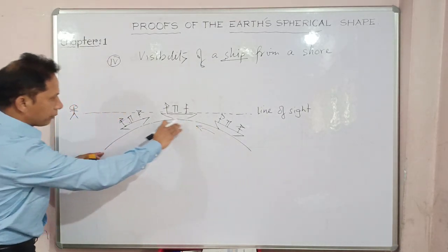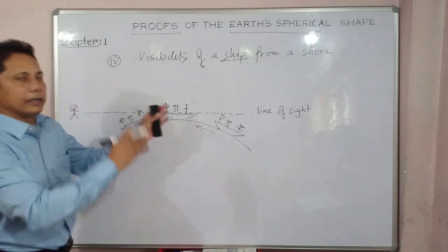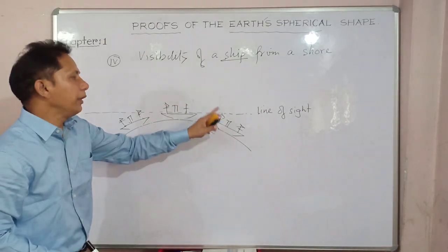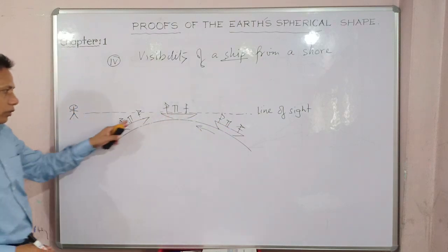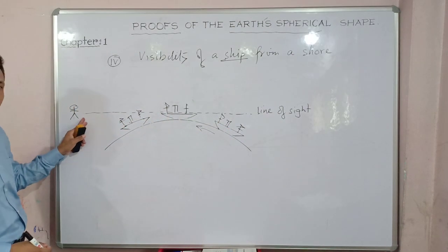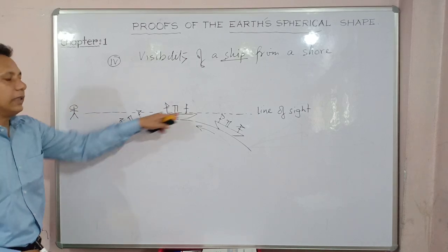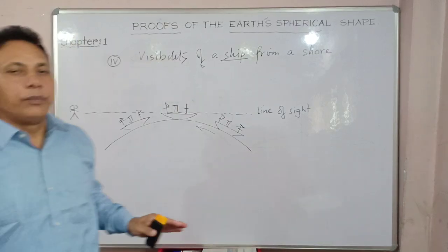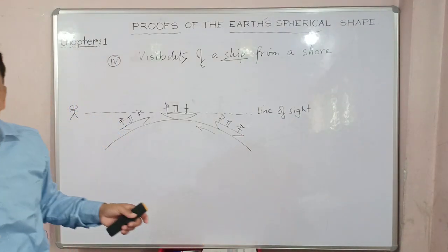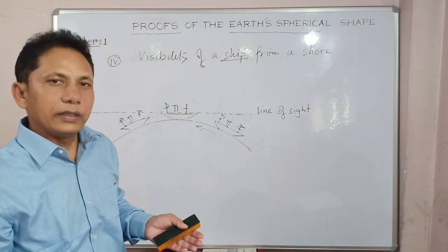Because of the curvature of the earth you cannot see the entire ship at a glance the moment you notice it. When it comes close to the shore, near you, of any port or anywhere on the land, then slowly you can see the entire ship. So that is an excellent proof, without any device. With your own eyes, you can prove that the earth is spherical in shape.